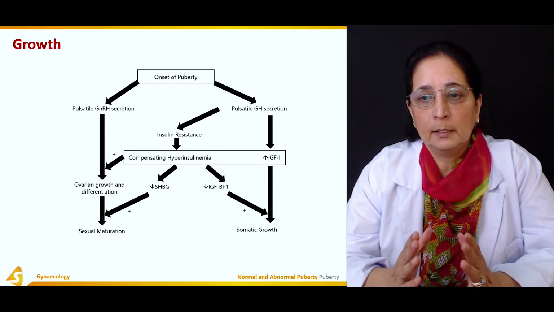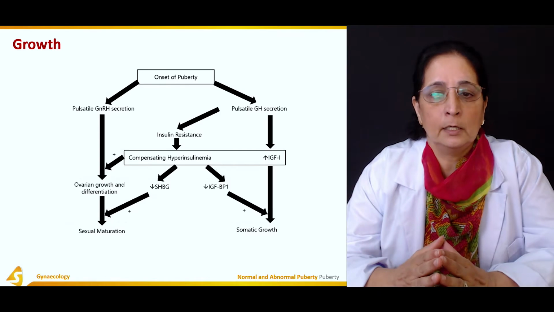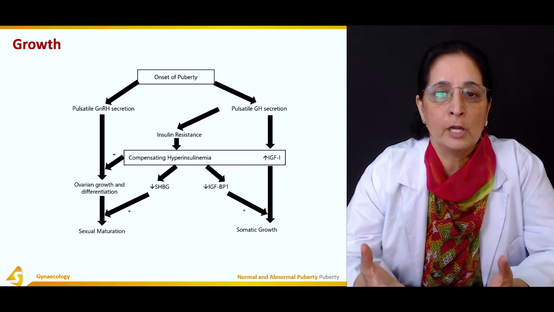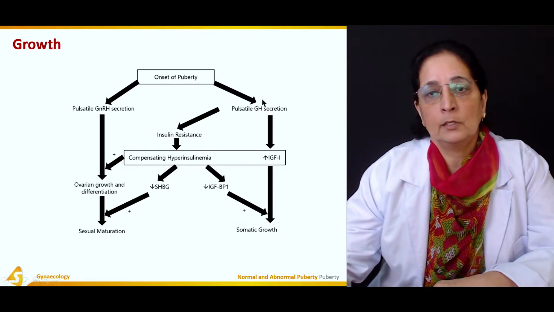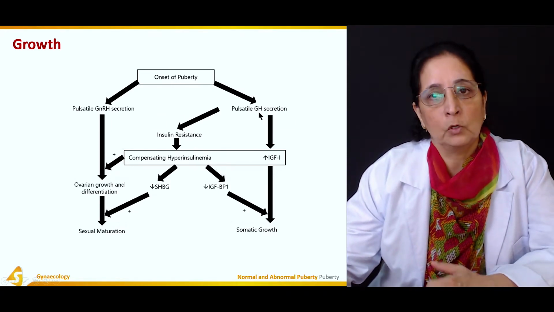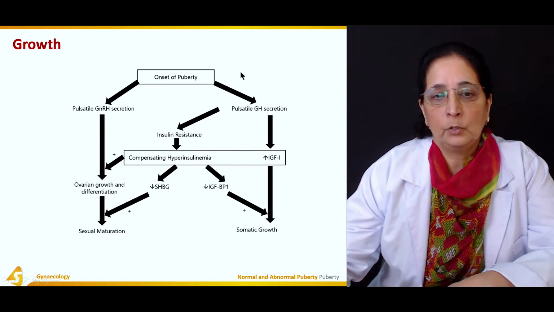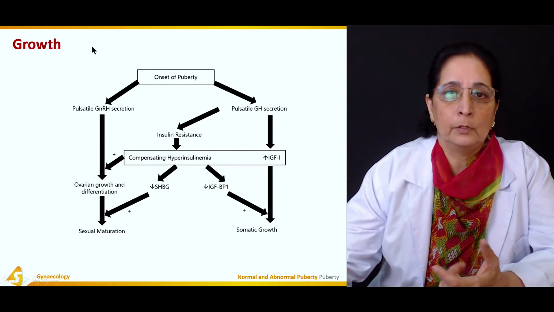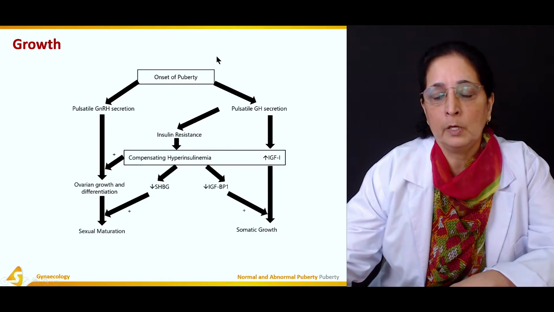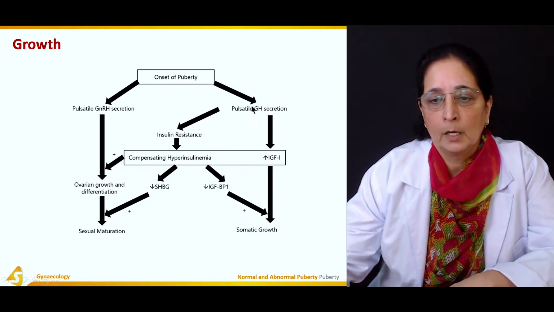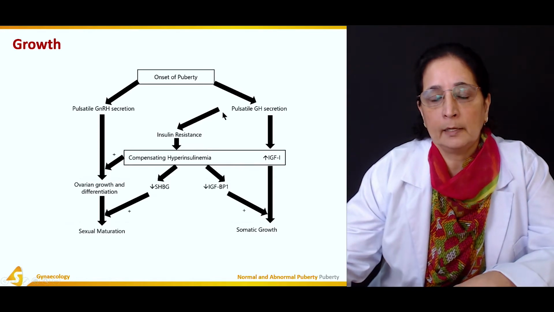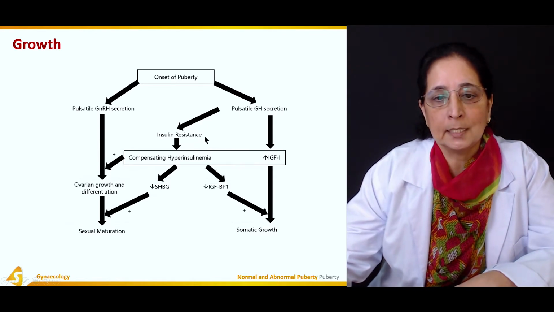We have growth as a result of release of gonadotropin releasing hormone, and there is also growth hormone secretion. So growth is as a result of gonadotropin releasing hormone or as a result of production of growth hormone. Growth hormone causes insulin resistance.